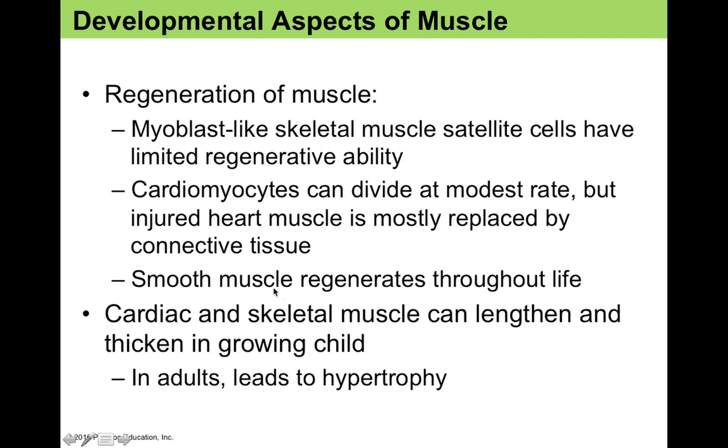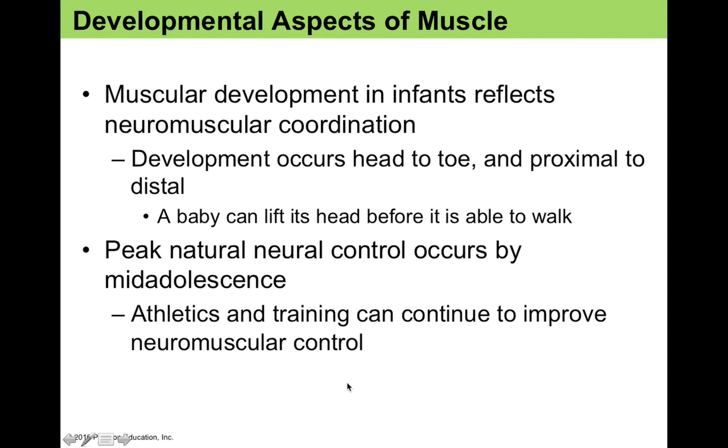Now, smooth muscle does regenerate throughout life, and cardiac and skeletal muscles can lengthen and thicken in a growing child. In adults, it can lead to hypertrophy, which is an increase in the size of an organ without an increase in the number of cells.